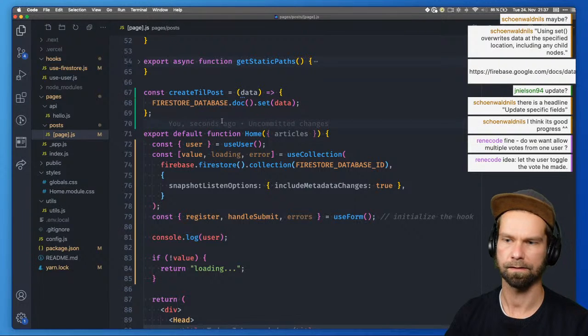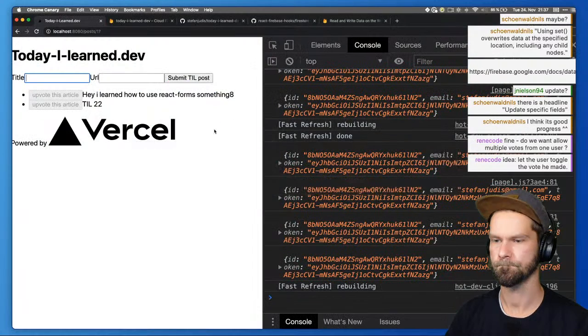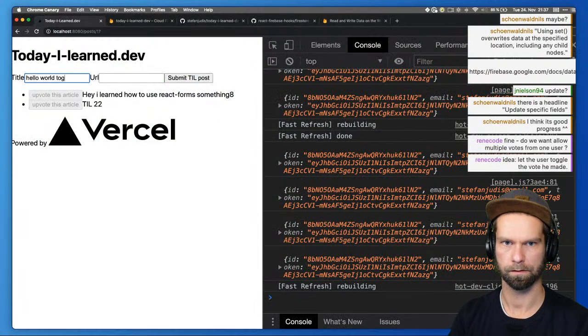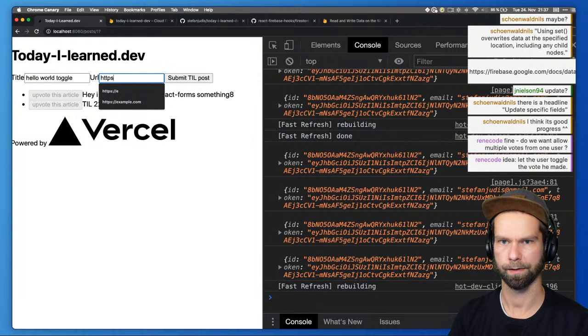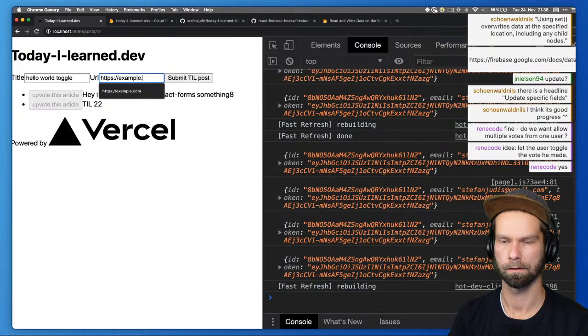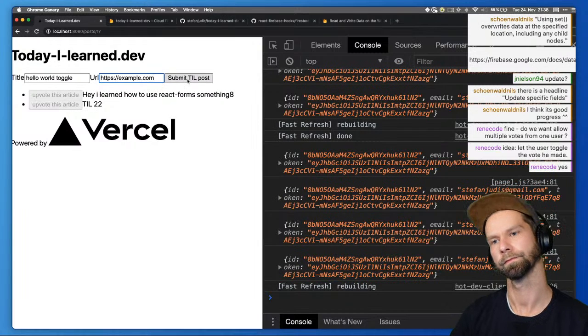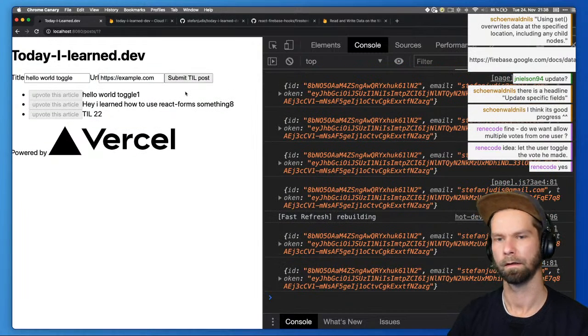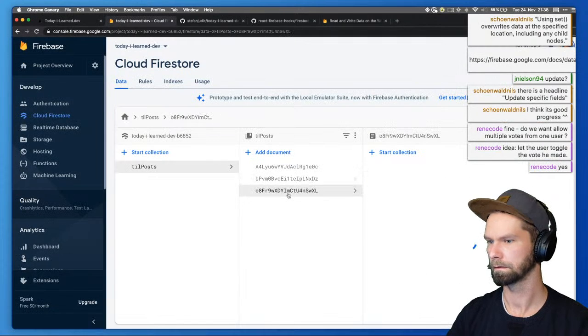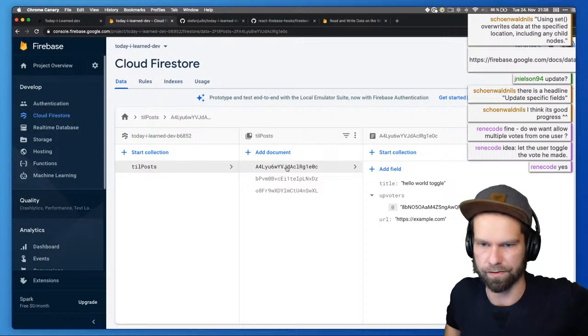Toggle the vote mate to undo a vote. Is that what you mean, René? So when we now have hello world toggle, https example.com. So we have now hello world toggle. Yeah, nice. That looks good.